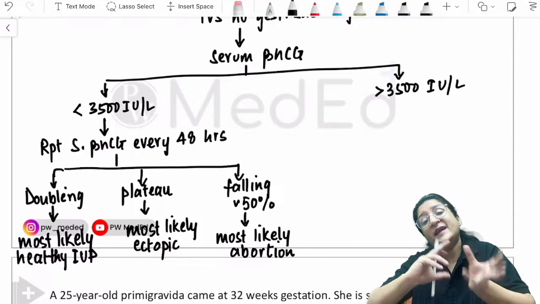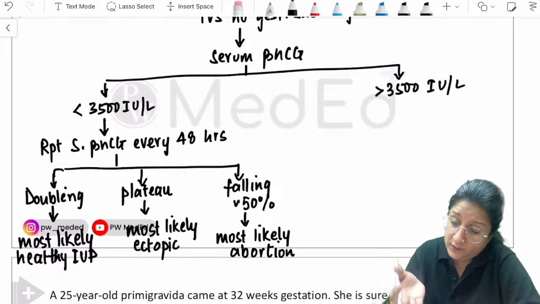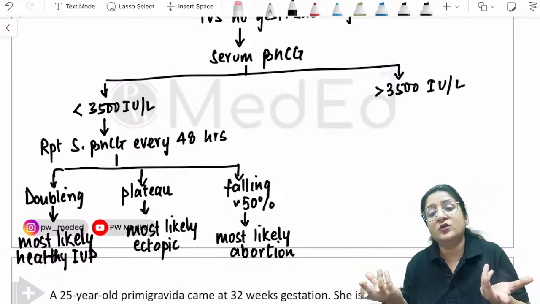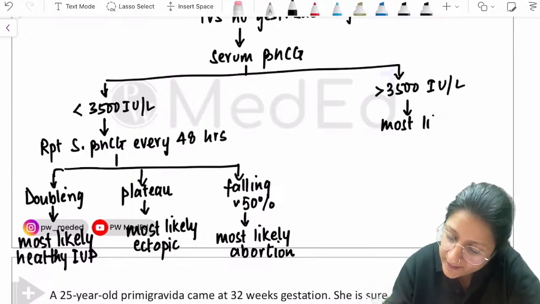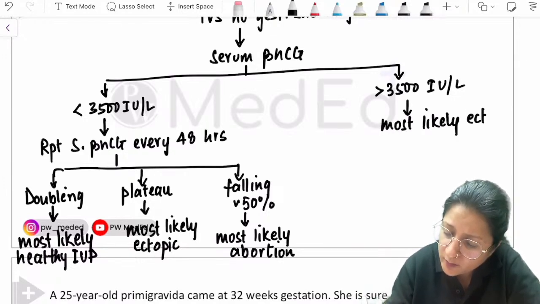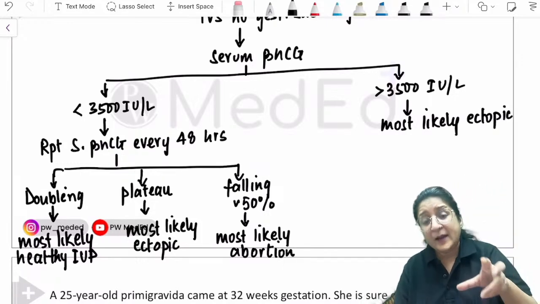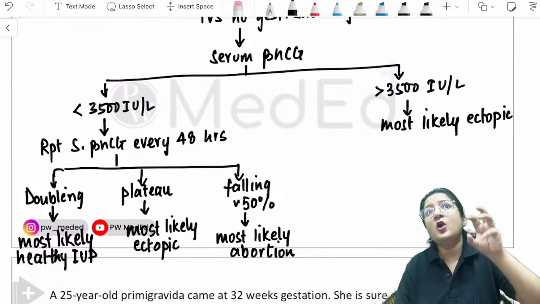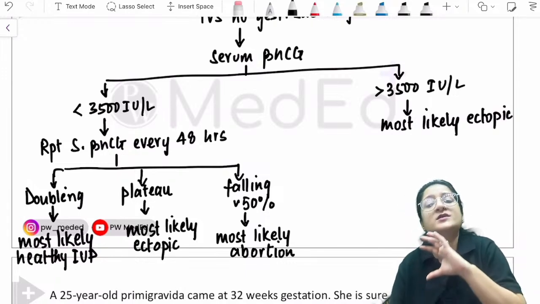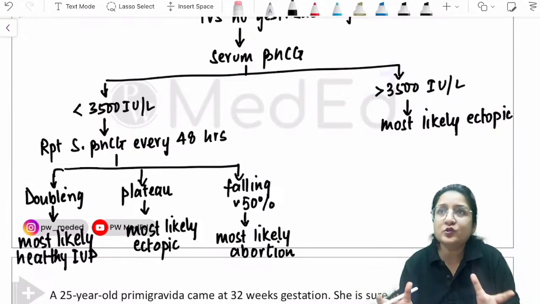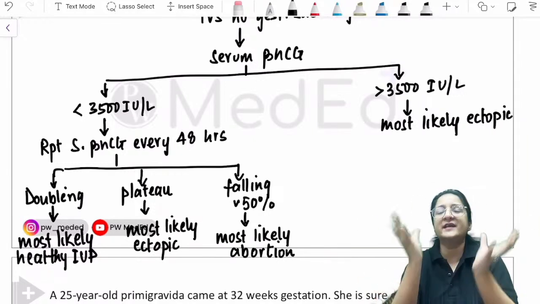If beta HCG levels are more than 3500 international units per liter, so much of beta HCG, but the sac is not seen anywhere, then it is most likely an ectopic. Maybe it is a very small ectopic which we are not able to see on ultrasound. Please remember, if we are not seeing something on ultrasound, then doing laparoscopy makes no sense, because in laparoscopy all we are going to see is the outside of the fallopian tube and the outside surface of the uterus.